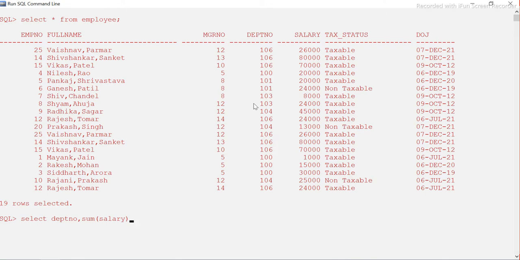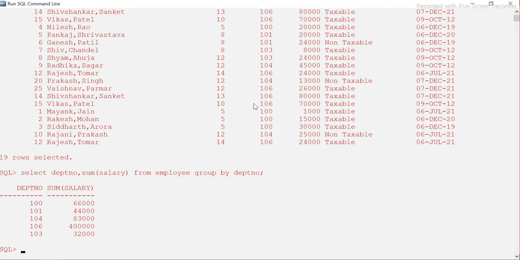So select department number. We are finding the department number and the sum of salary for each department. From where? From the employee table, and then we use group by. Basically this is where you tell how we want to sum this salary, based on what? Group by department number. Let's see whether it gives the answer. Yes guys, you see the department number and the total salary in that particular department.